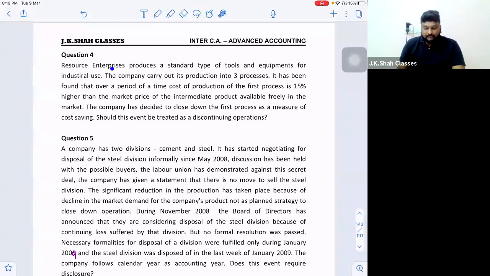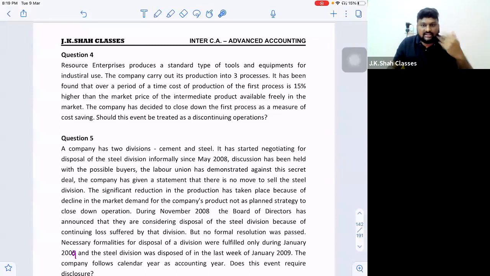Resource Enterprises produces a standard type of tools and equipment for industrial use. The company carries out its production in 3 processes. So process 1, process 2, and finally when process 3 takes place, the finished product comes out. It has been found that over a period of time, the cost of production of the first process is 15% higher than the market price of the intermediate product available freely in the market.